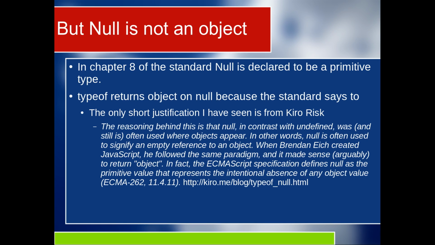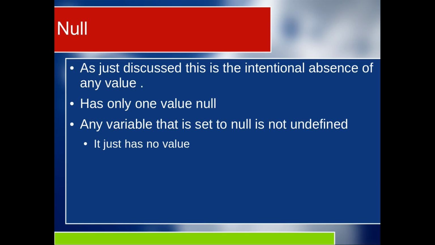Now, this is a quote from his blog, and you can find Kiro's blog at kiro.me/blog/typeof_null.html. So, as we just discussed, null is the intentional absence of any value, and it is its own data type. The data type null can contain only one value, null. Any variable that is set to null is not the same as having an undefined variable. It means just that the variable is defined but has no value.